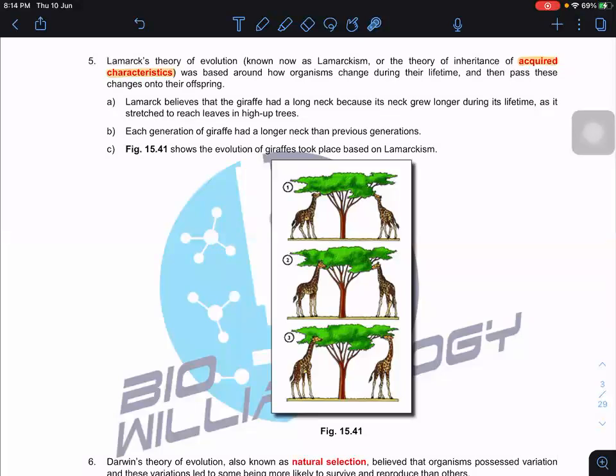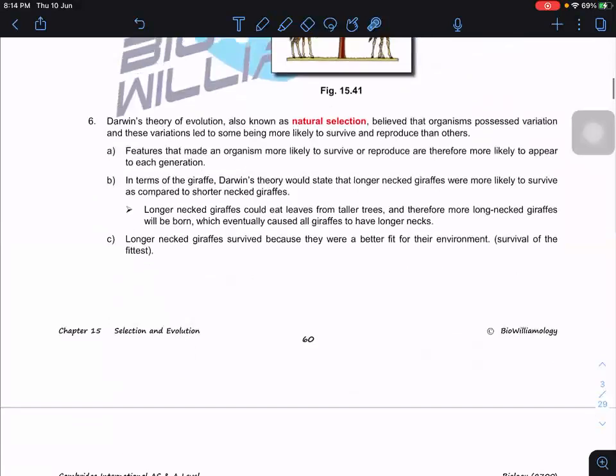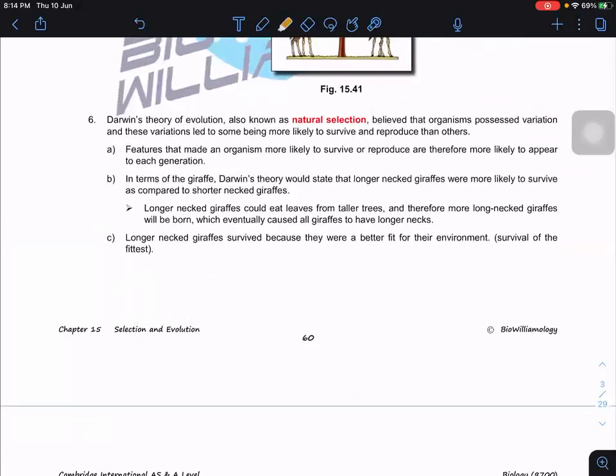So over a long period of time, the necks become longer and longer. Each generation of giraffe has longer necks than the previous generation. This is Lamarck's theory, and it is acquired, which means it is not naturally occurring, but acquired characteristics. But Darwin has his own theory, the theory of natural selection.